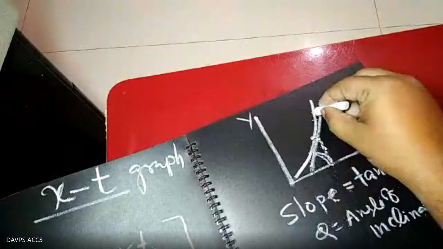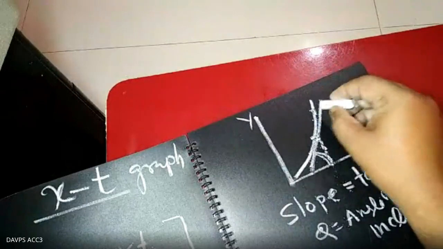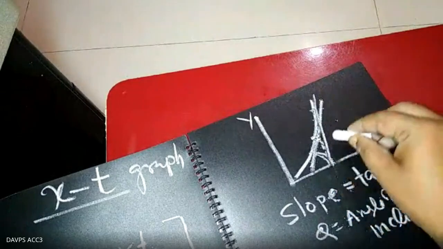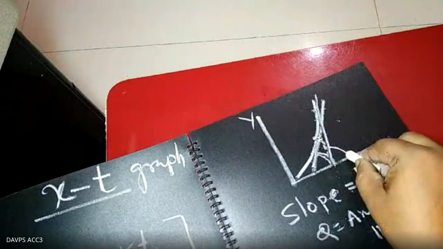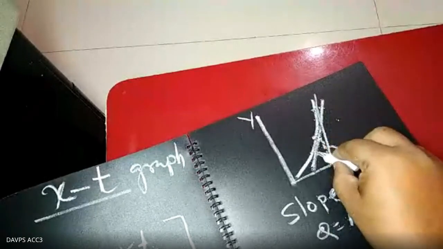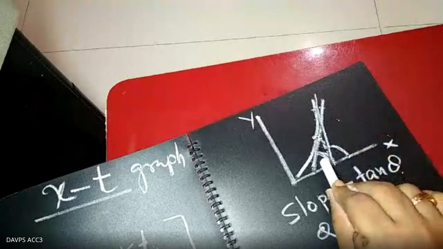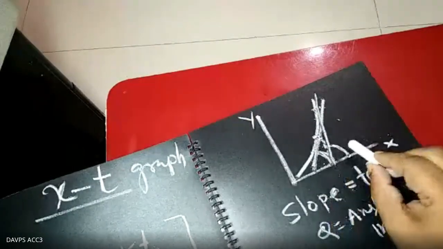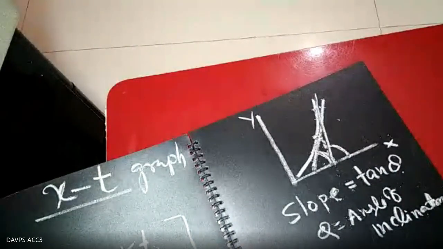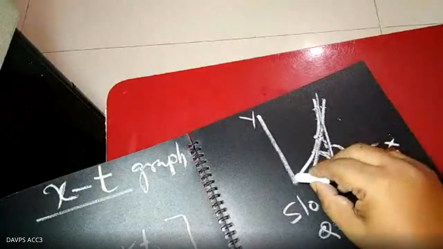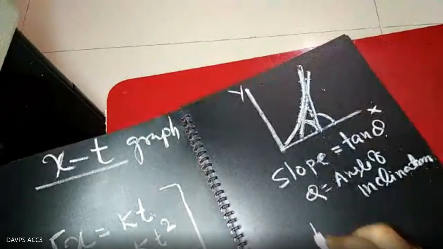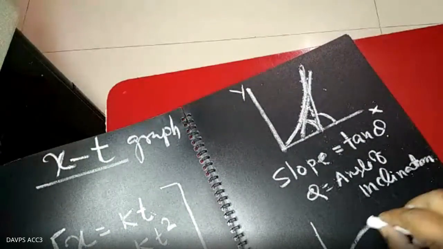If you plot the graph tangent, the tangent is like that, and this angle is the angle of inclination, and slope will be tan of this. By seeing the angle, you can identify that in the first case the angle was small, in the second case the angle gradually increased, and in the third case you get an increasing slope. So this type of graph has an increasing slope. If the graph is like that, it is a decreasing slope.